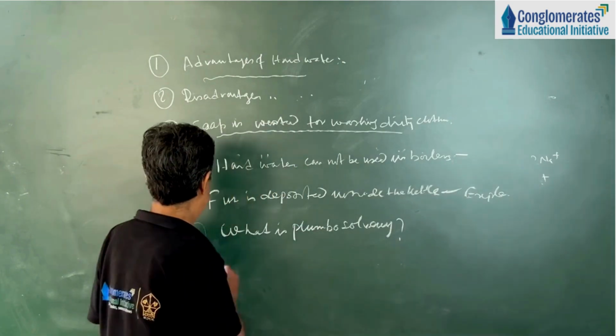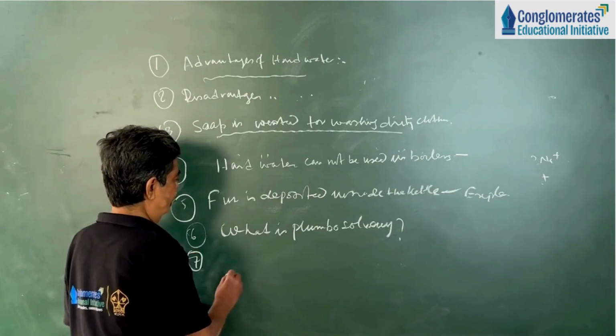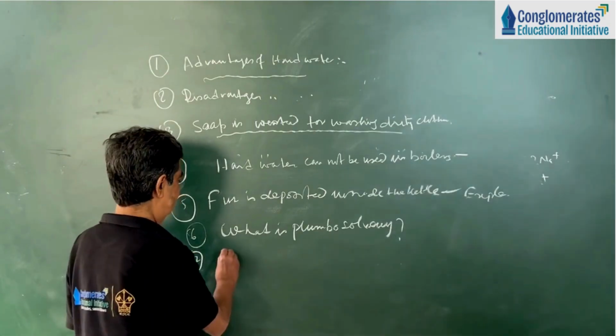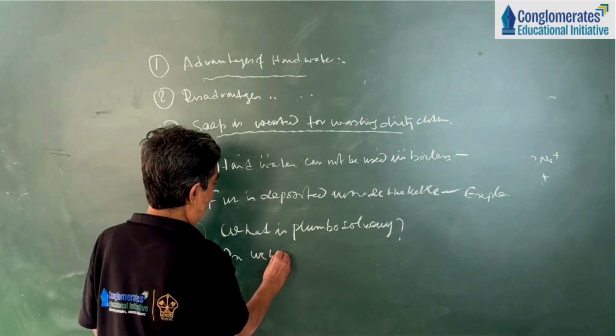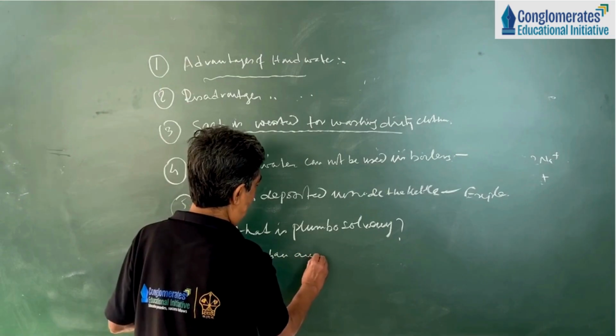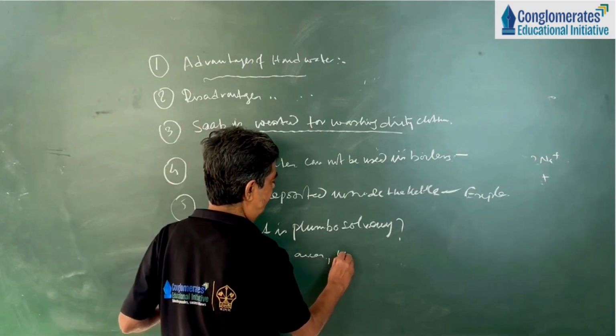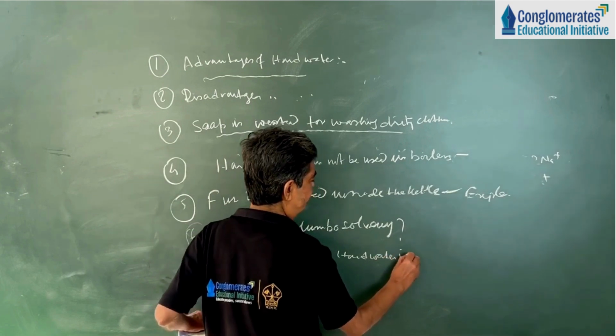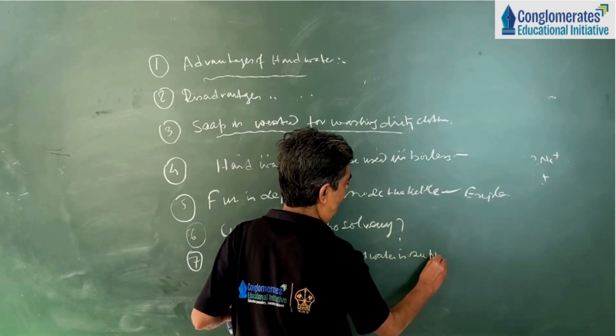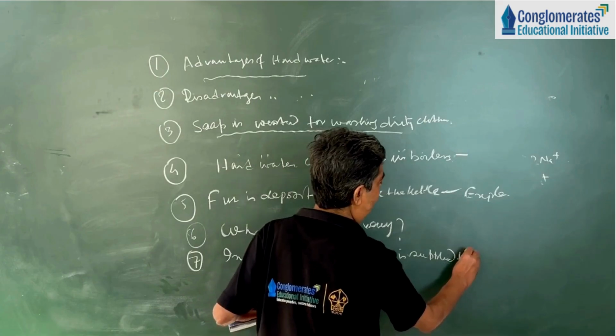Next question will be: in urban areas, hard water is supplied through lead pipes.